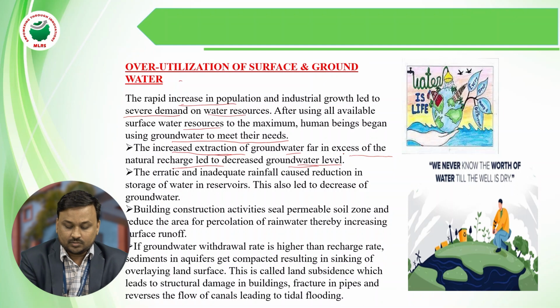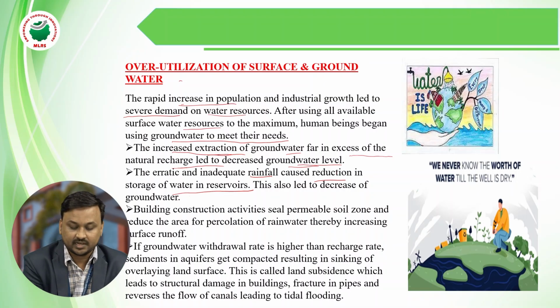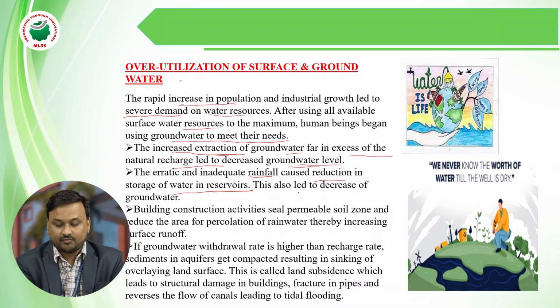So during rainfall, there is a reduction of water storage in reservoirs. We depend on dams, and if the groundwater level decreases, we indirectly depend more on dams, which also affects the groundwater level.